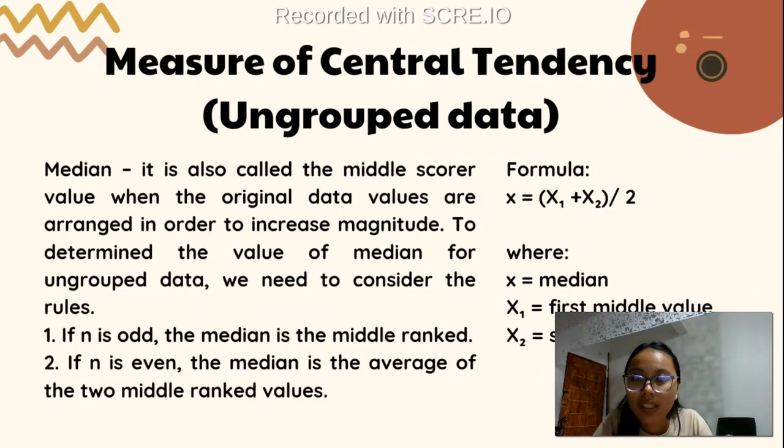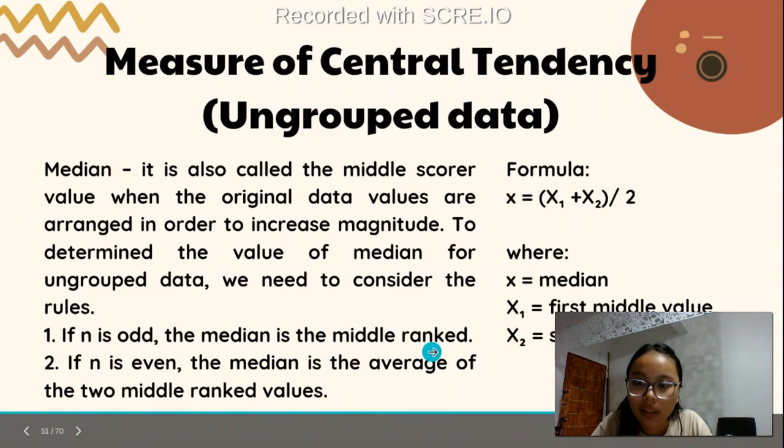So what is median? Median is also called as the middle score or value when the original data values are arranged in order of increasing magnitude. So there are two ways to determine the value of median for ungrouped. So if n is odd, the median is the middle rank. But if n is even or even number, the median is the average of the two middle ranked values.